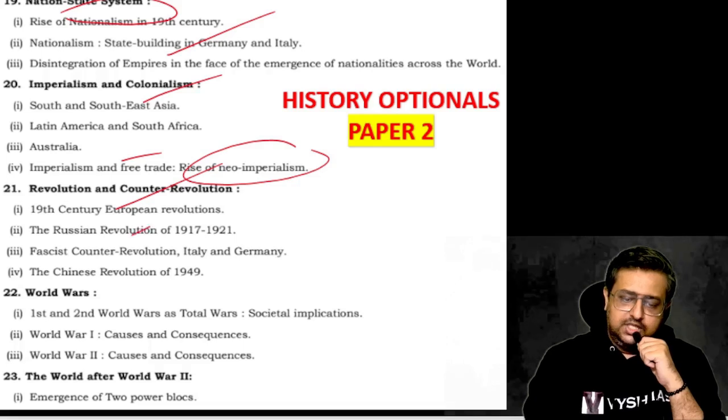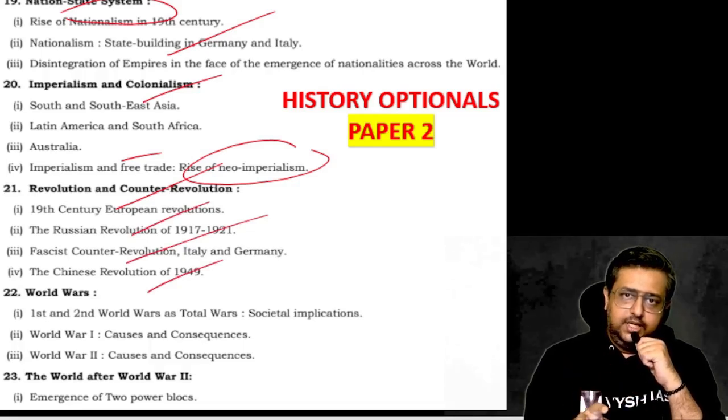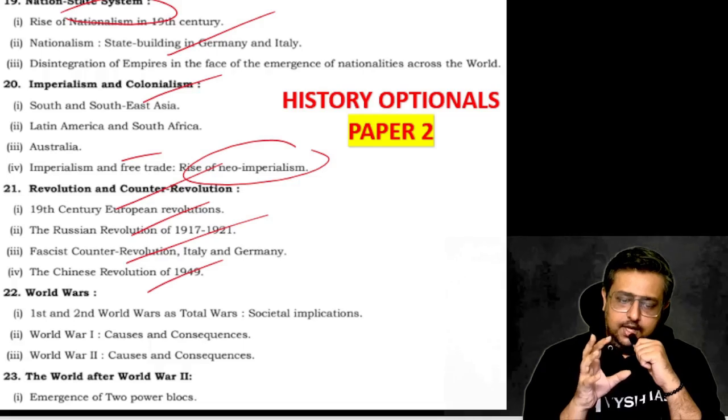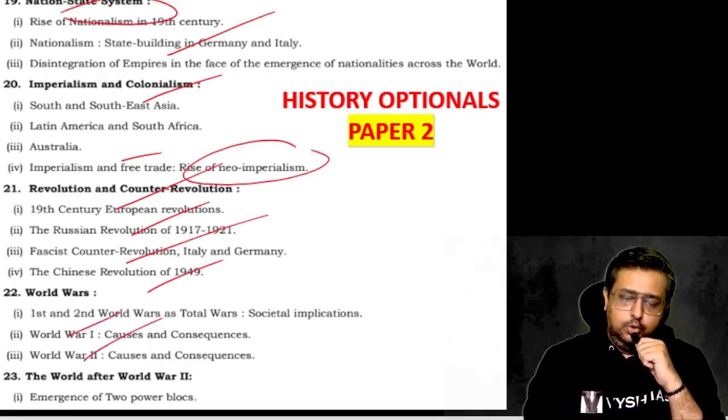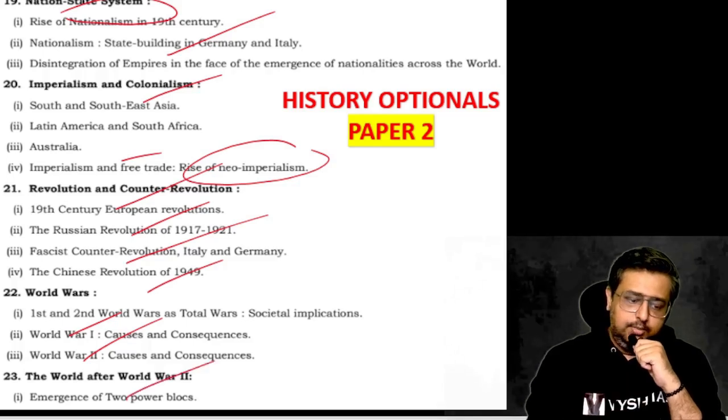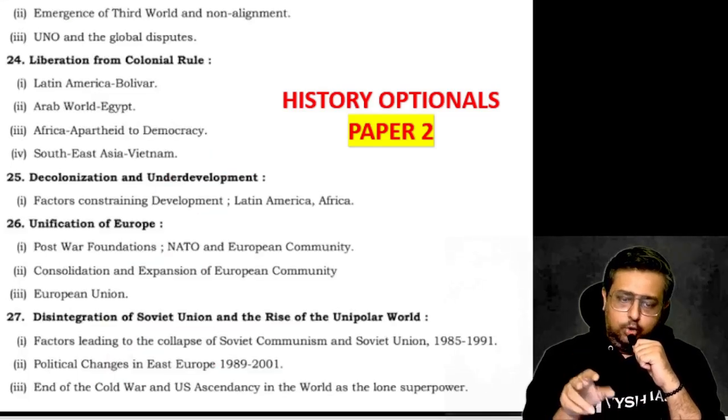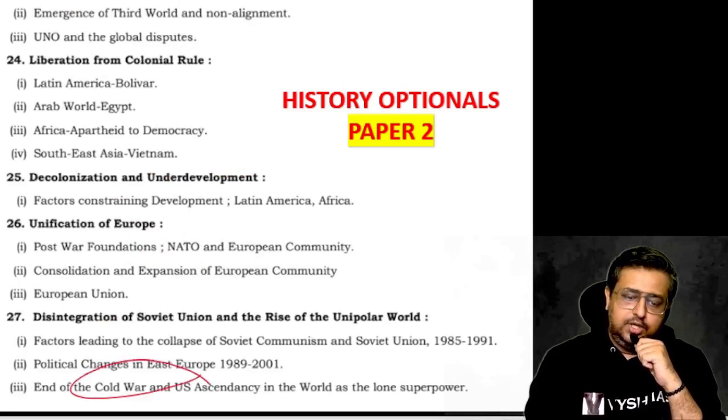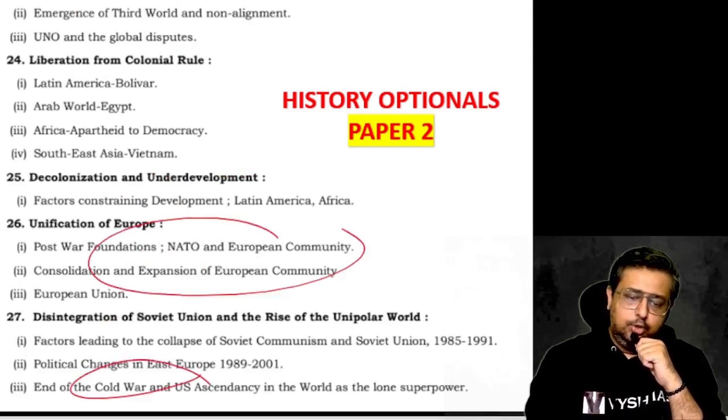The European revolutions like the Russian Revolution, the fascist counter-revolution, Italy, Germany, Chinese. So everybody's independence, everybody's struggle, everybody's imperialistic consequences, World War I and II, the time between World War I and II, what happened before and after that. Then the two power blocks which came, like USA and Russia, then they'll have a Cold War. End of Cold War is given here. So before that, NATO is forming. NATO is relevant even now, so a question is expected this year.